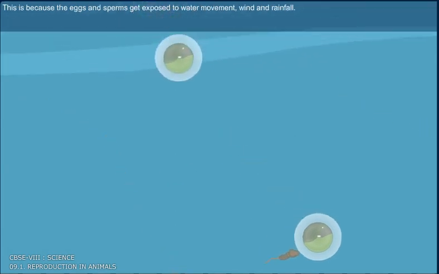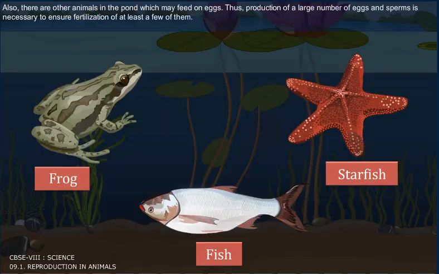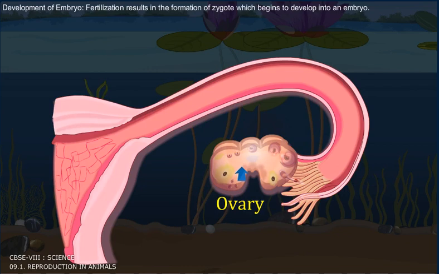This is because the eggs and sperms get exposed to water movement, wind, and rainfall. Also, there are other animals in the pond which may feed on eggs. Thus, production of large number of eggs and sperms is necessary to ensure fertilization of at least a few of them.